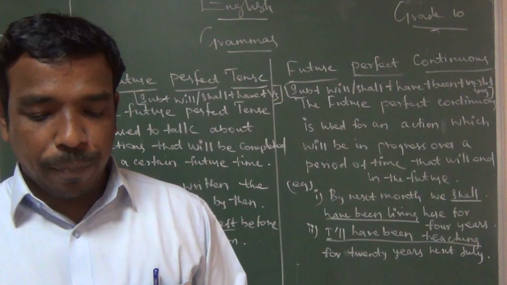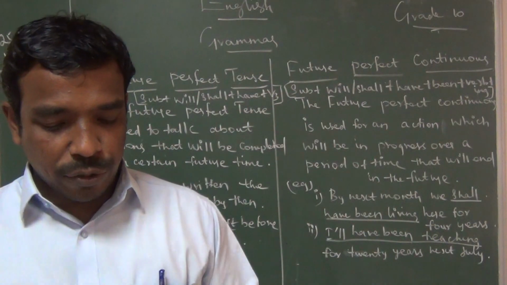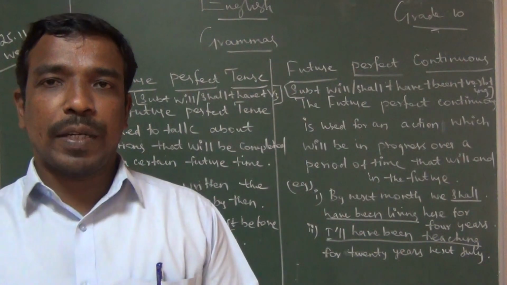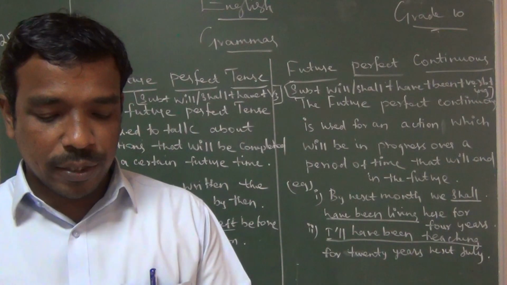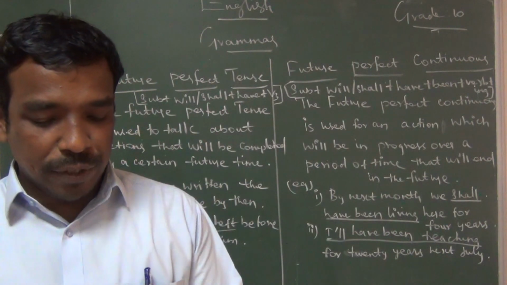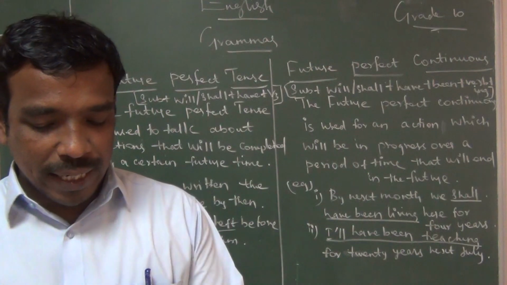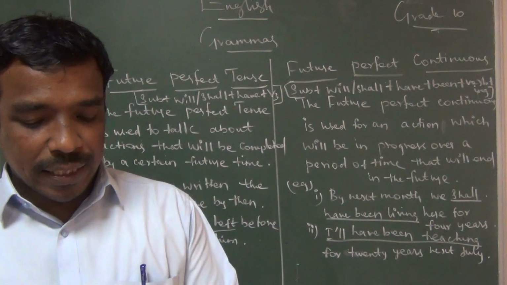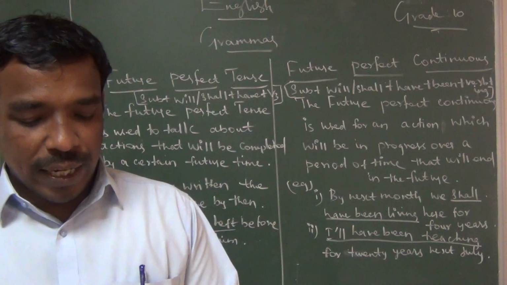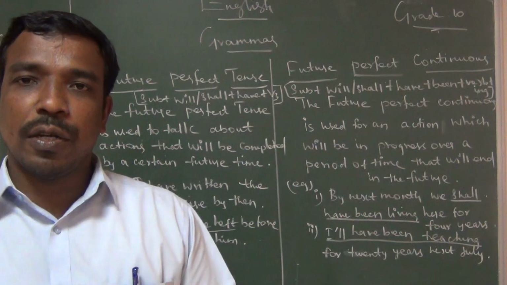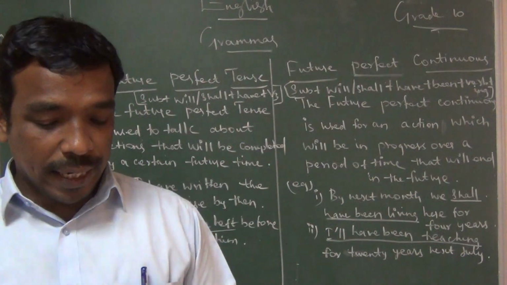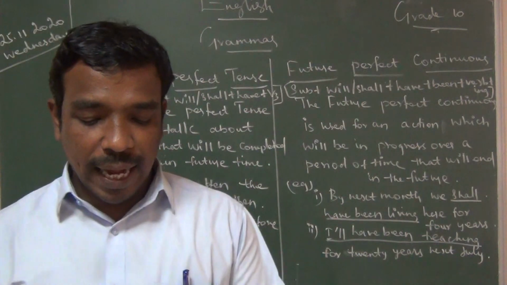And the uses of present perfect continuous tense. The rule is with you, so keep the structure and see. To express an action which began sometime in the past and is still continuing and may extend into the future: she has been studying since morning. Since morning will come. Since or for 8 hours, like that it will come. Since and for.